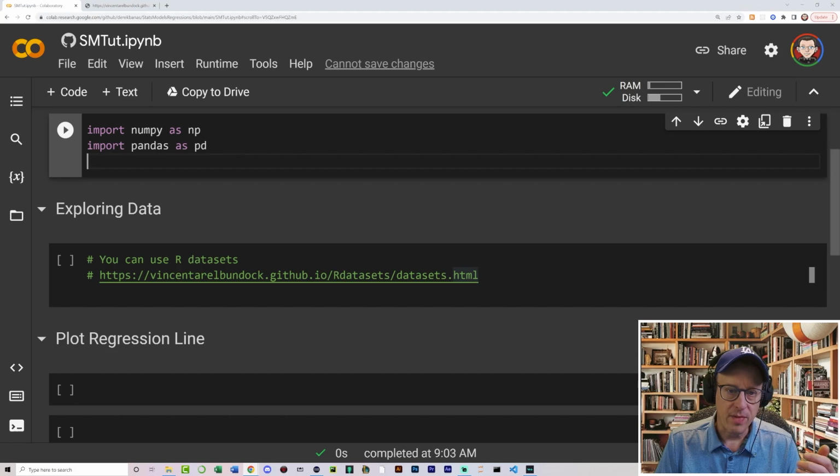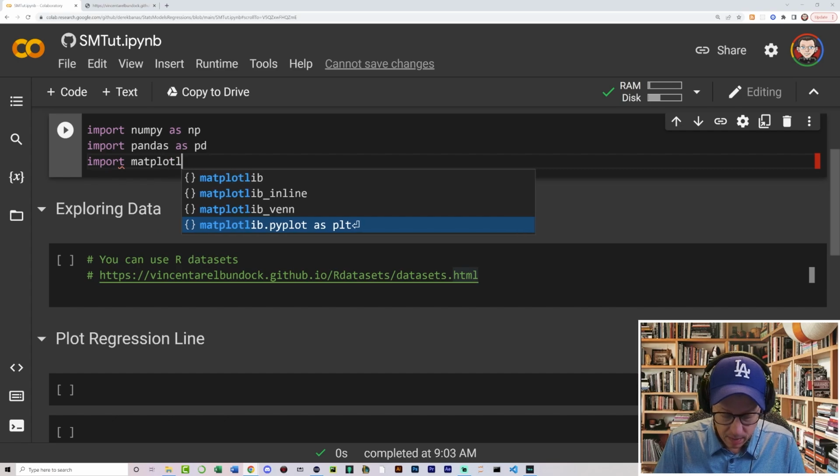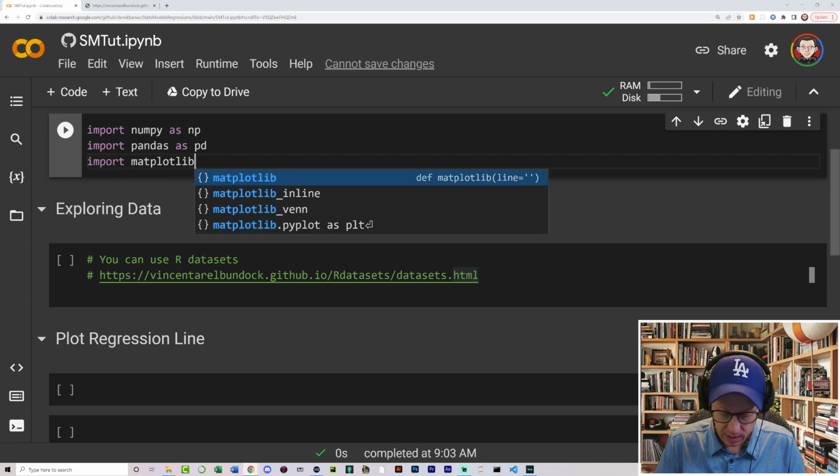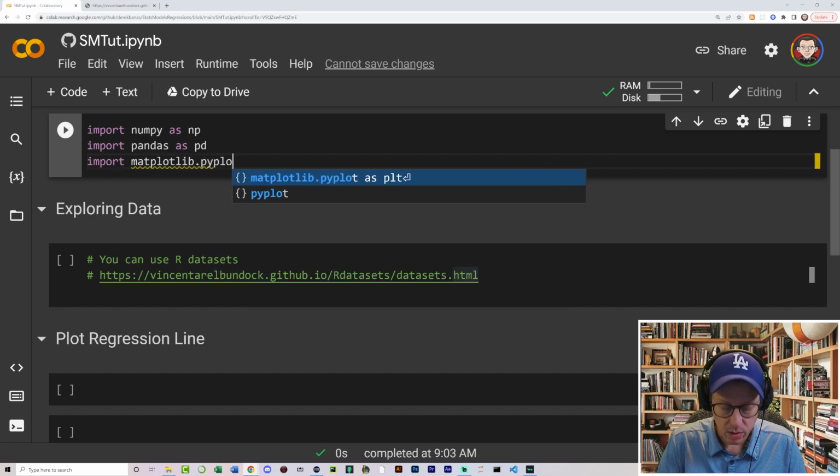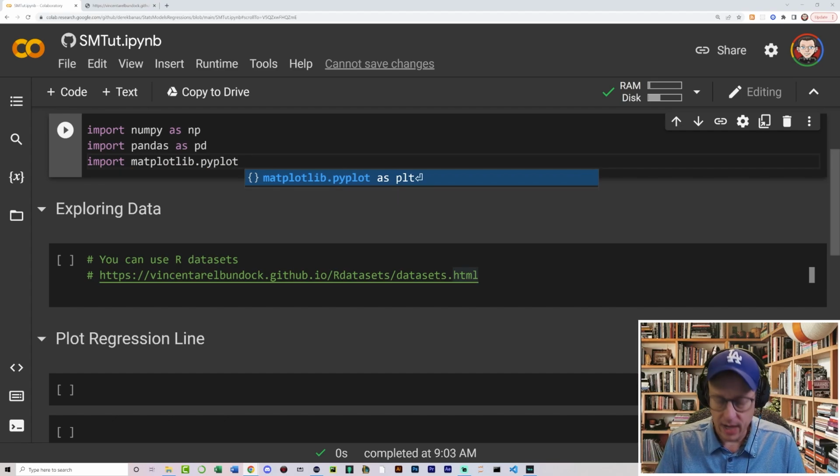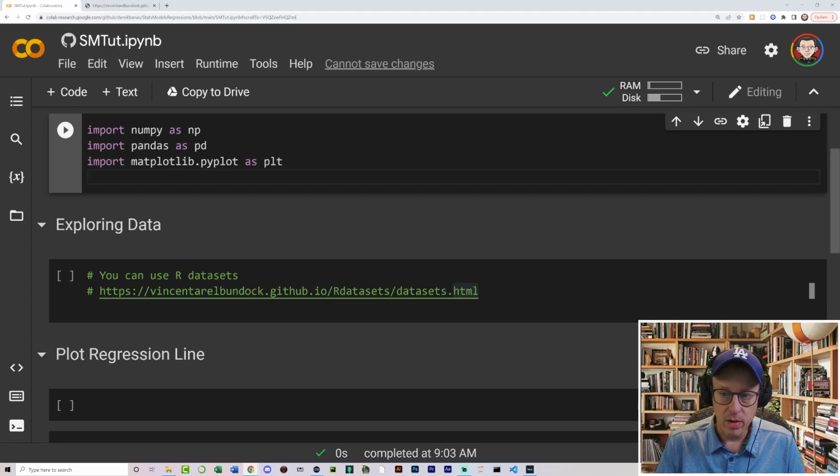Pandas is just going to provide us with additional ways of manipulating tabular data, and it's built on top of NumPy. I'm also going to import Matplotlib because I am definitely going to want to plot all of our data on the screen so that we can analyze it. That's going to make it easier for us to analyze it.